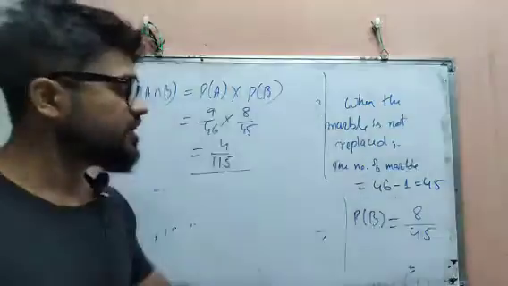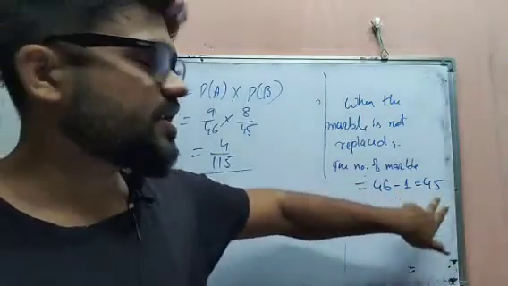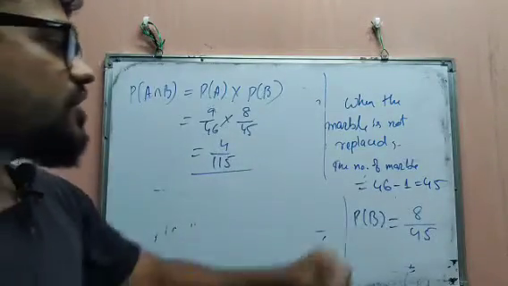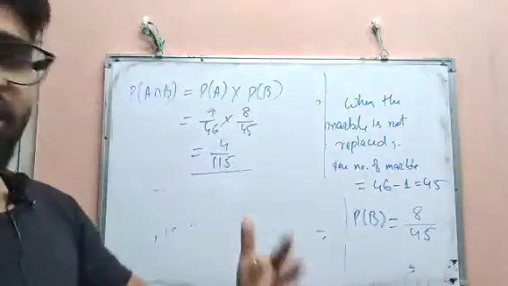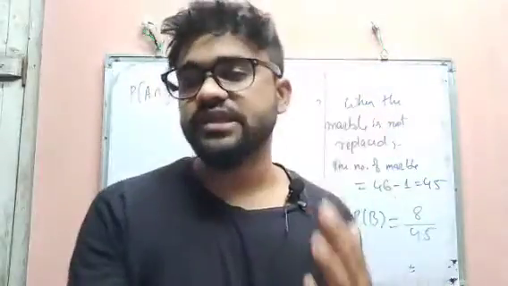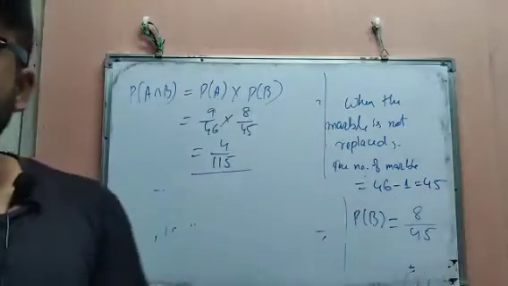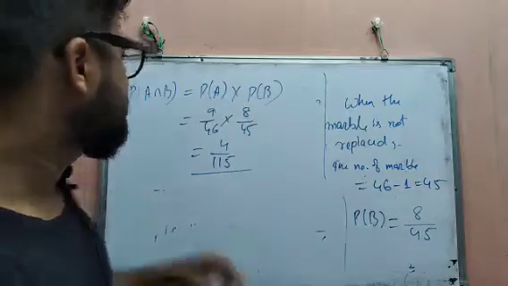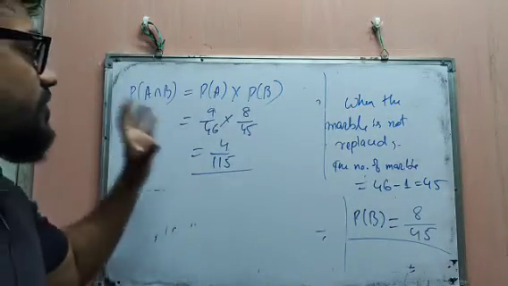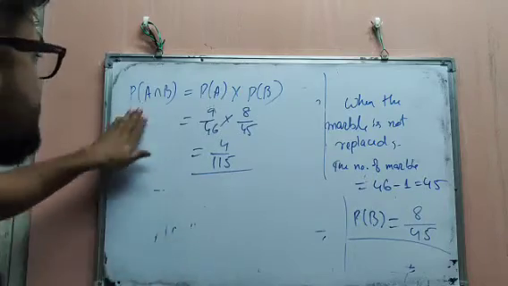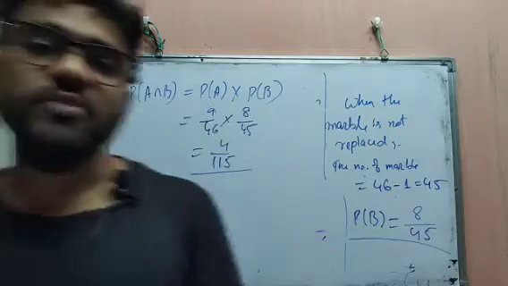So now it is clear that when the marble is not returned, the total number remains 46 minus 1 equal to 45, because for the first time we have drawn a marble and that marble is not returned, so the total number of marbles will be less. Also, the marble drawn the first time is considered a blue marble, so the blue marble number, earlier 9, now becomes 9 minus 1, 8. So we have the probability of B as 8 by 45. Now we are asked to find the probability by applying the AND rule. That's why P of A into P of B. In this way we have to do all the maths.